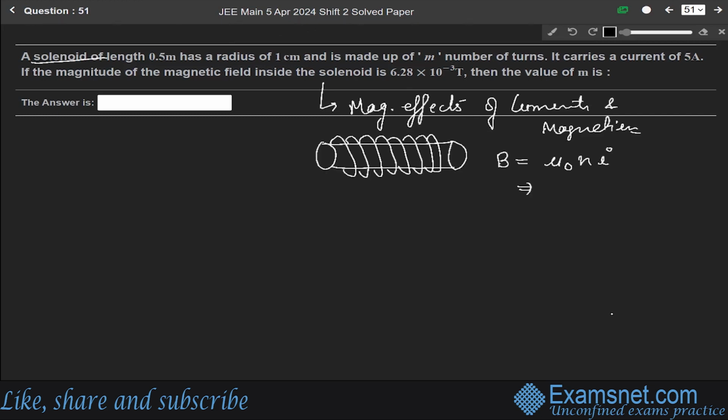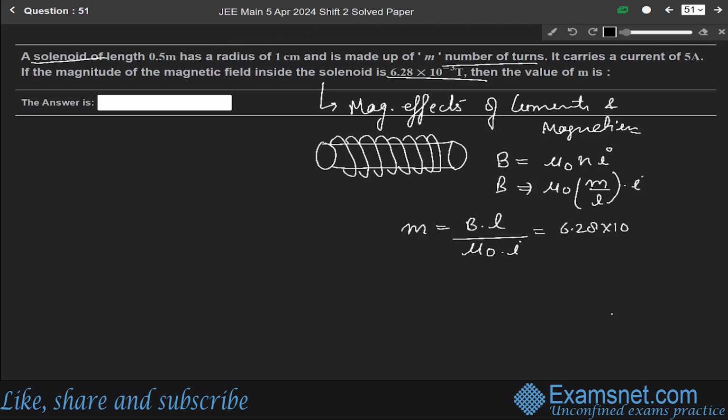So in place of N, we can write mu naught M over L into I, where M is the number of turns. From this we can get M as B into L over mu naught into I. Okay. So B is given as 6.28 into 10 to the power minus 3, and length is given as 0.5 meter, 0.5 over mu naught.